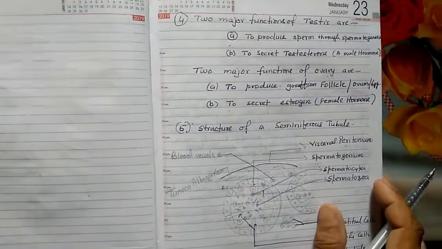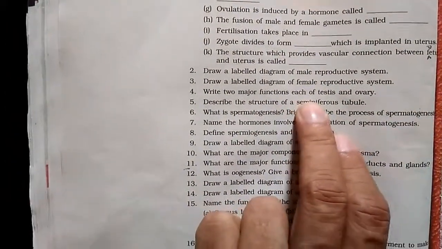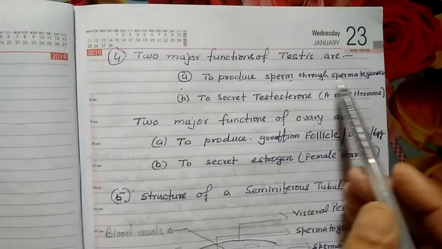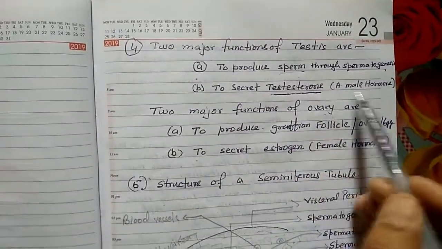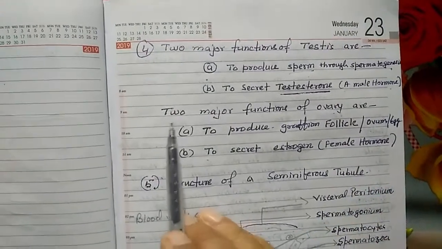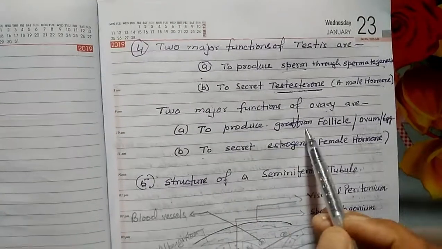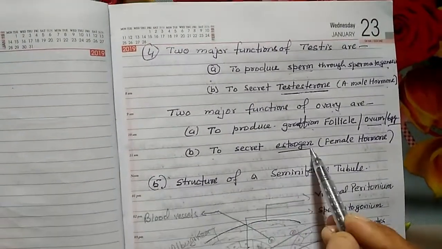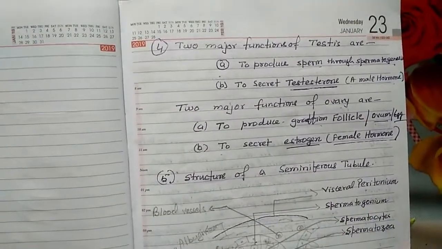Question number 4. Write 2 major functions of each of the testis and ovary. So, the 2 major functions of testis are to produce sperm through spermatogenesis and to secrete testosterone or androgen, male hormones. 2 major functions of ovary are to produce the Graafian follicle or ovum or egg, and to secrete estrogen and female hormones. Okay. So, the next question number 5.